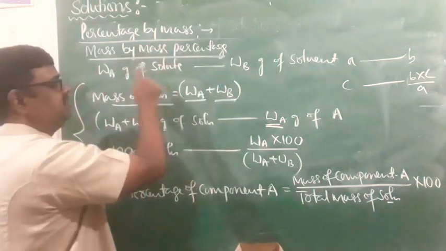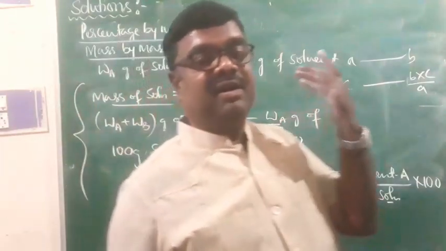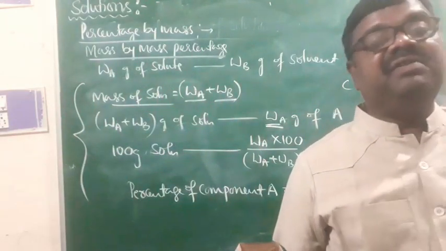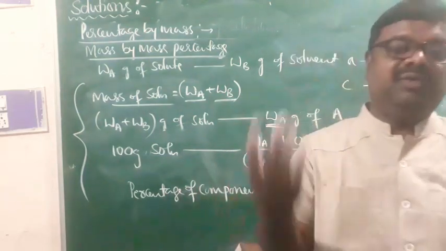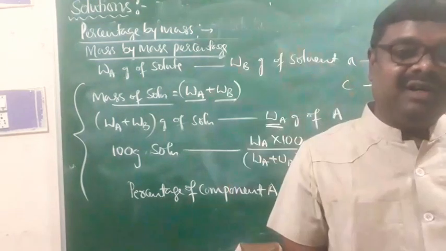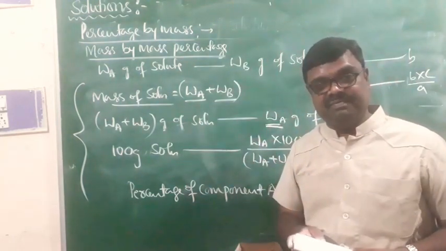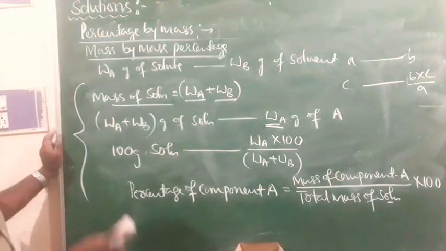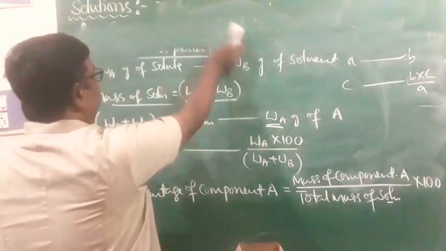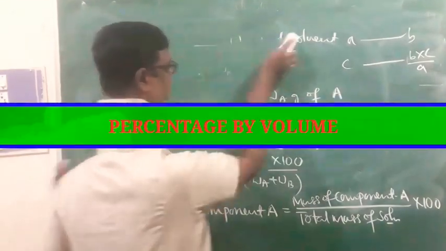Amounts of components can be expressed in different ways: in terms of mass, volume, moles, or number. Because of that, we have different methods of expressing concentration of solutions. So this is one of the ways of expressing concentration of the solution, that is percentage by mass, or mass by mass percentage.